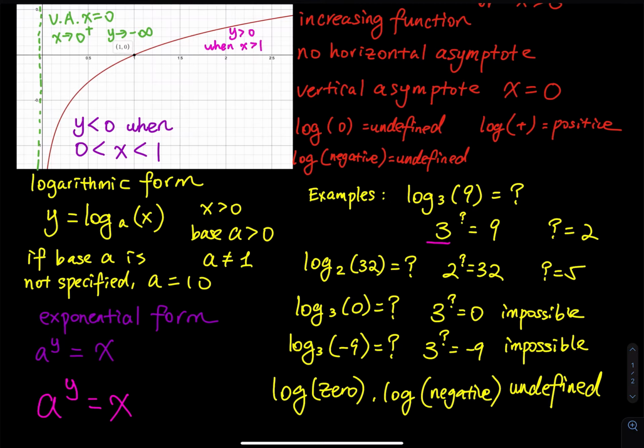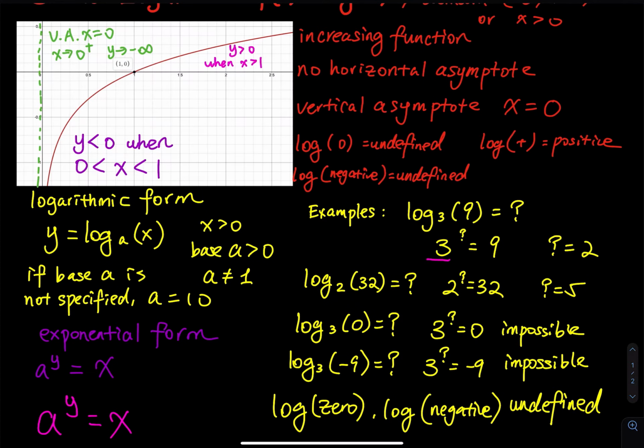So when x is equal to 0, the log function is impossible, because for the log function, when x is equal to 0, there is a vertical asymptote. Again, when x is equal to 0, not the base, when x is equal to 0. Look at the graph I gave you. When x is equal to 0, there is a vertical asymptote, so y is undefined.